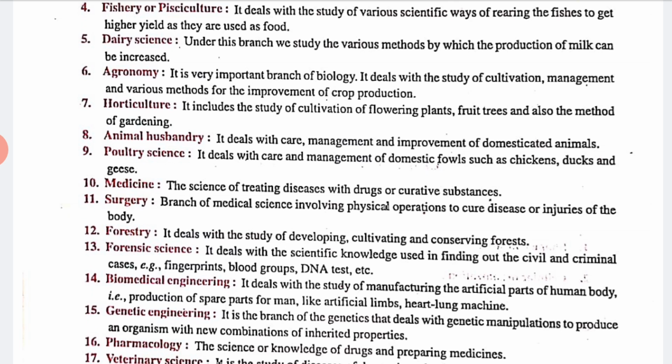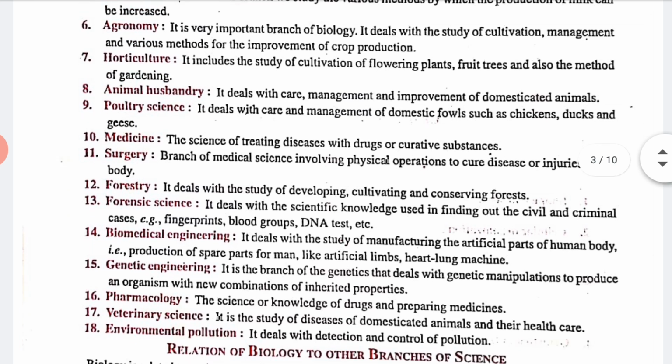Yes. Now medicine. Medicine is the science of treating disease with drugs or curative substances. Yes, so that is also a branch. Now next is surgery. Surgery is a branch of medical science involving physical operation to cure diseases or injury of the body. It helps to remove injury from our body. Yes, that is known as surgery.